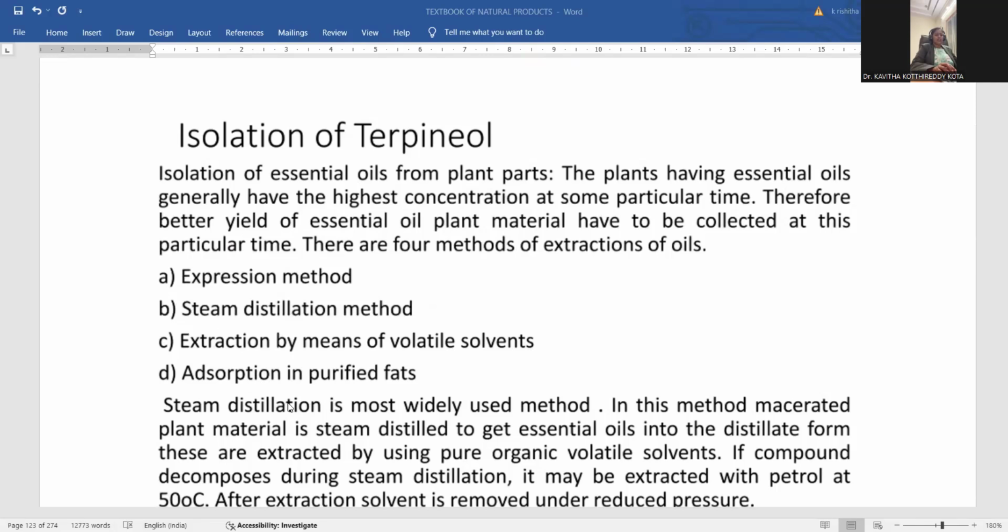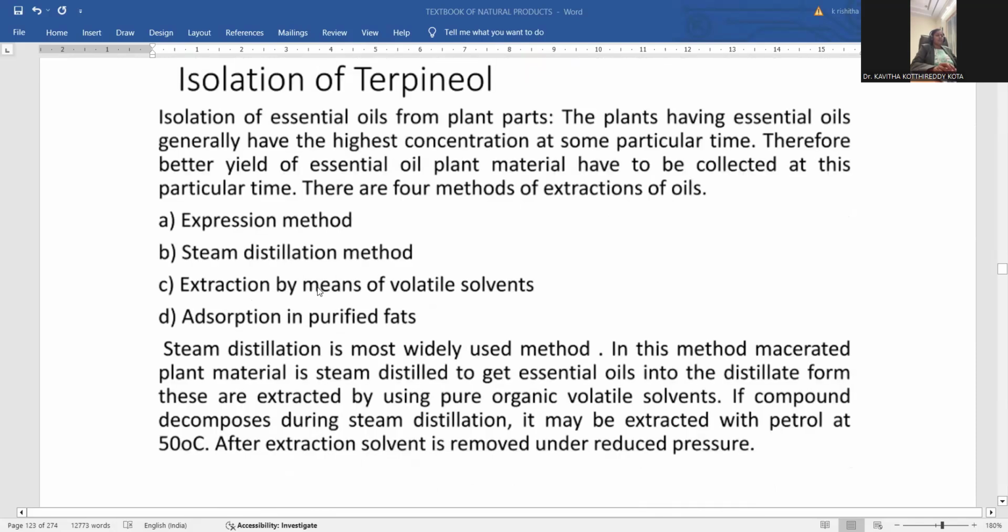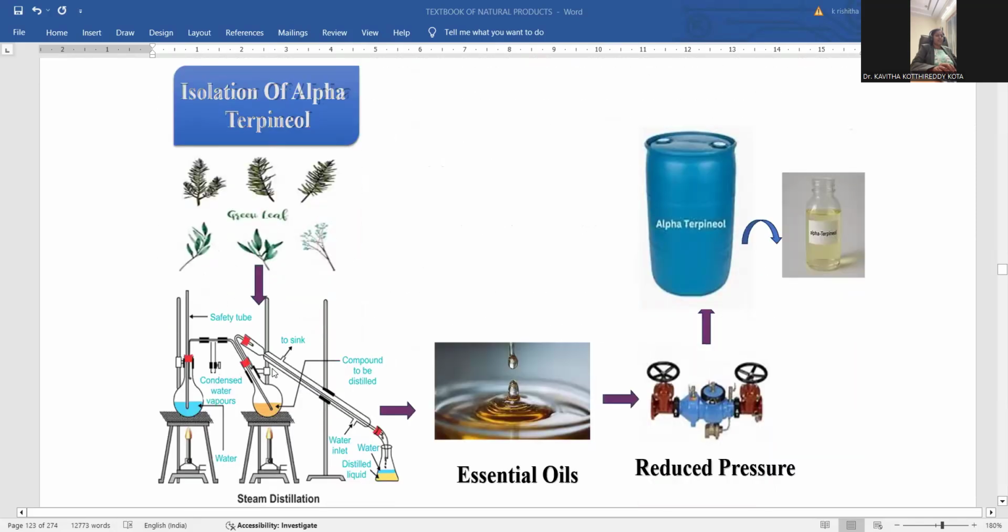Rather, based on the availability of components and the availability of the infrastructure, you may choose either method for this isolation or extraction of alpha terpineol. Let me repeat once again: expression method, steam distillation, extraction by means of volatile solvents, adsorption in purified fats. You can opt for either method in order to achieve the final product. Steam distillation is the most widely used method. Though there are many methods, steam distillation is commonly applied for this extraction process, right?